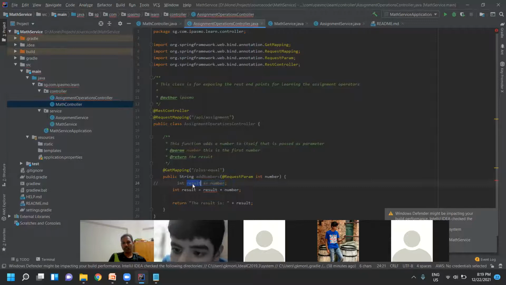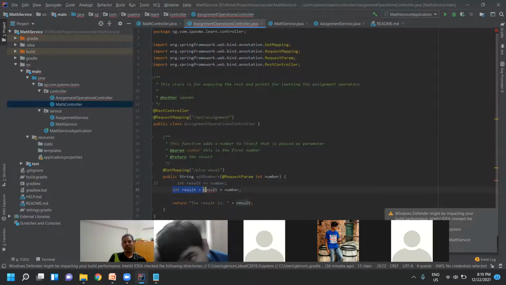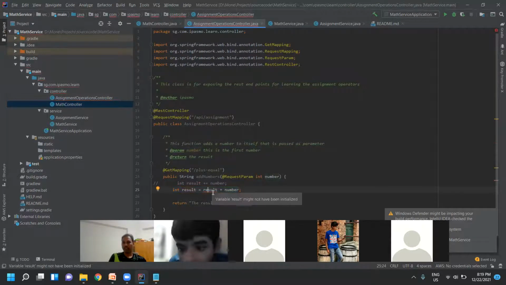Plus is equal to means result is equal to result plus number, right? So I have written result is equal to result plus number, but still there is a compilation error, because result is not defined. See, Java needs the initialization to happen before it is being used.